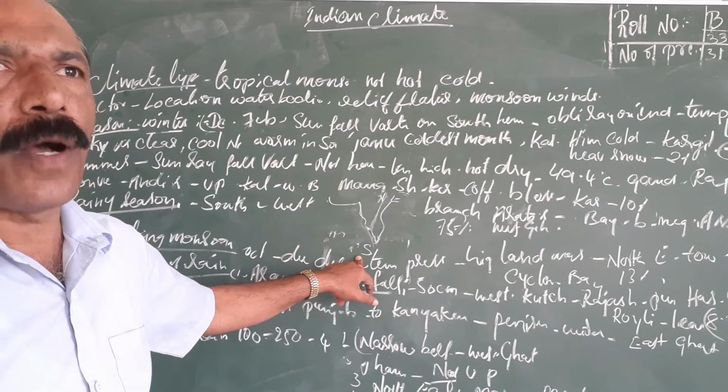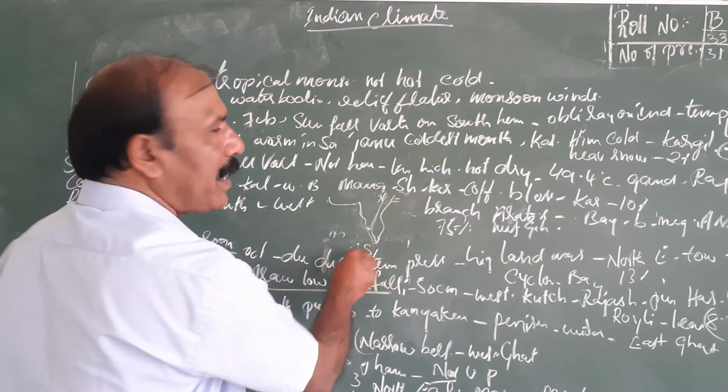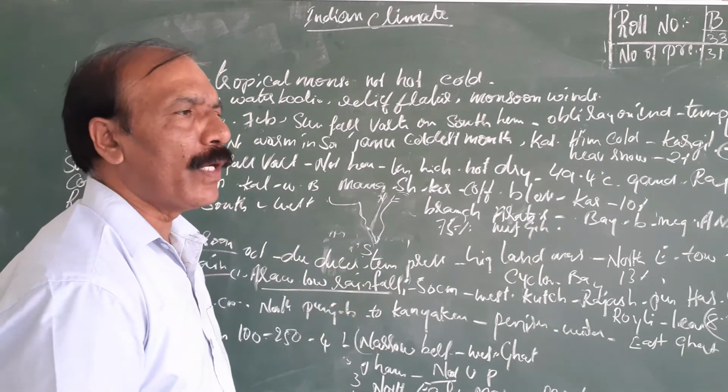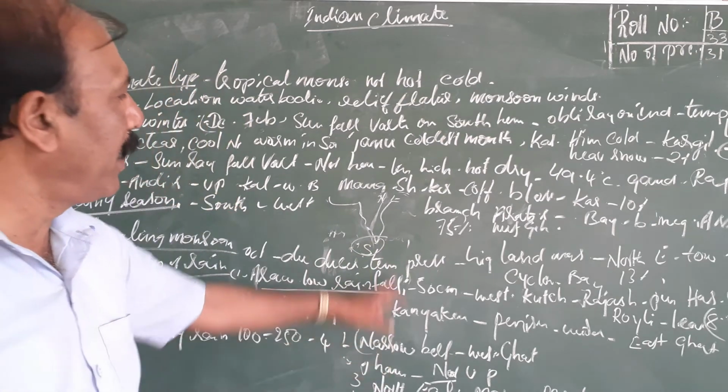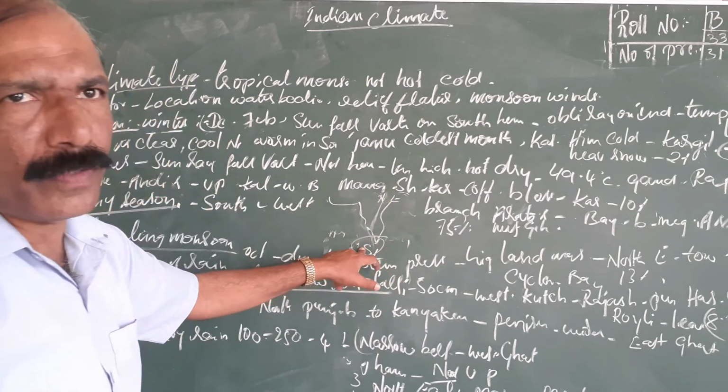When the wind blows from a high temperature area to a low temperature area, in the month of November, this area became a low temperature area because of the wind from the northeast towards the south.